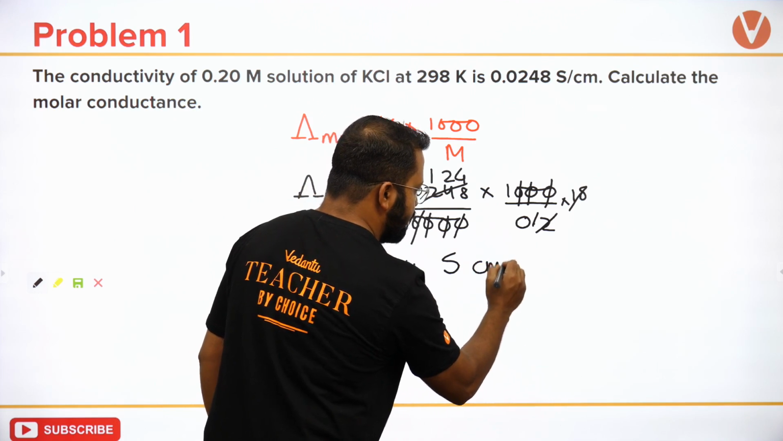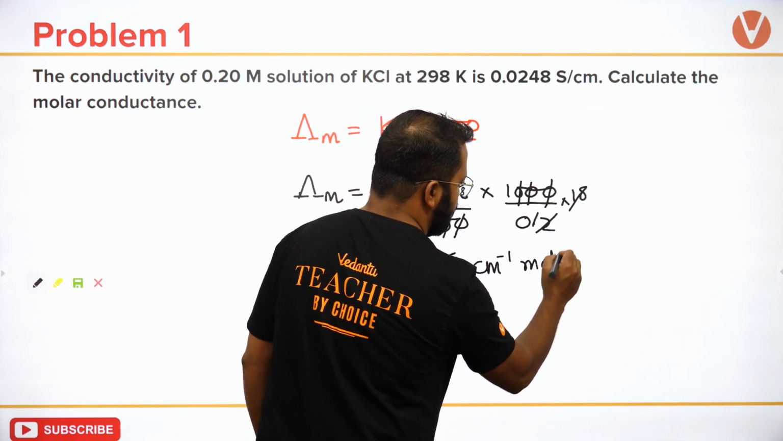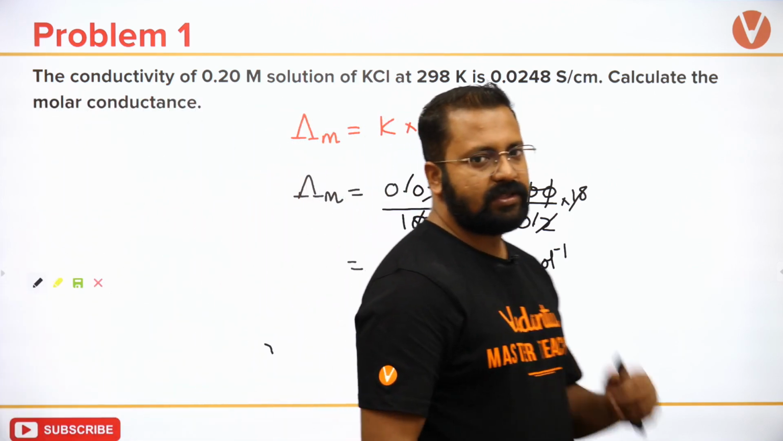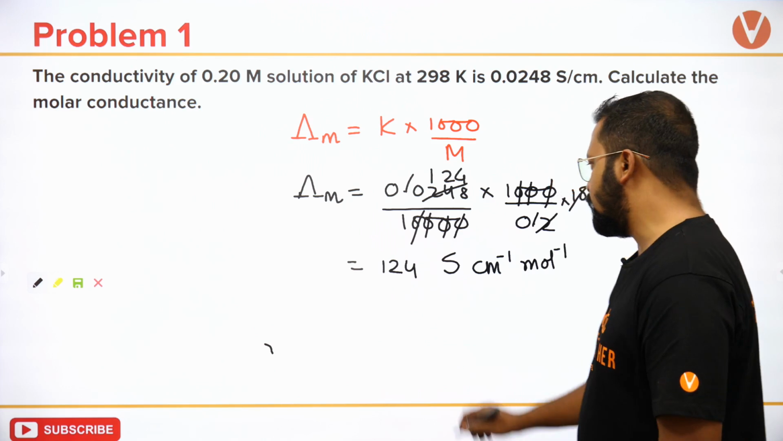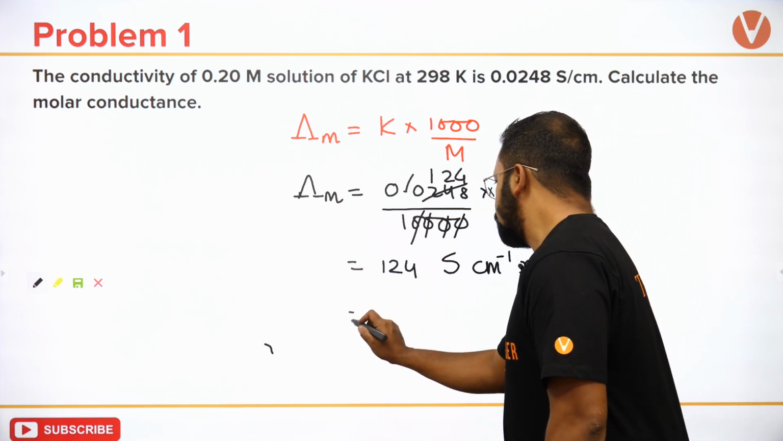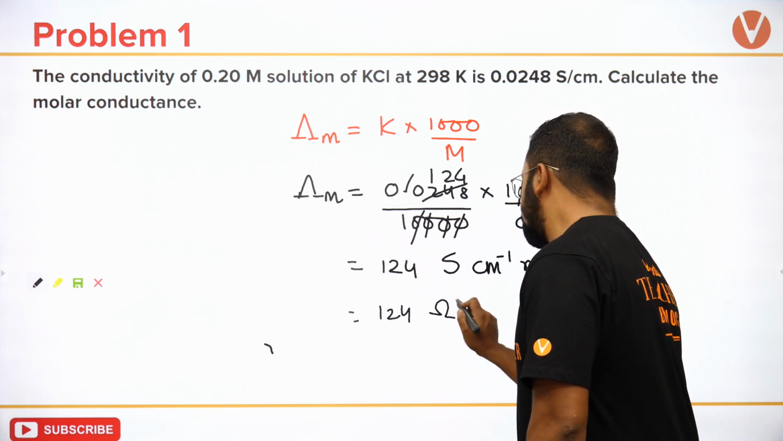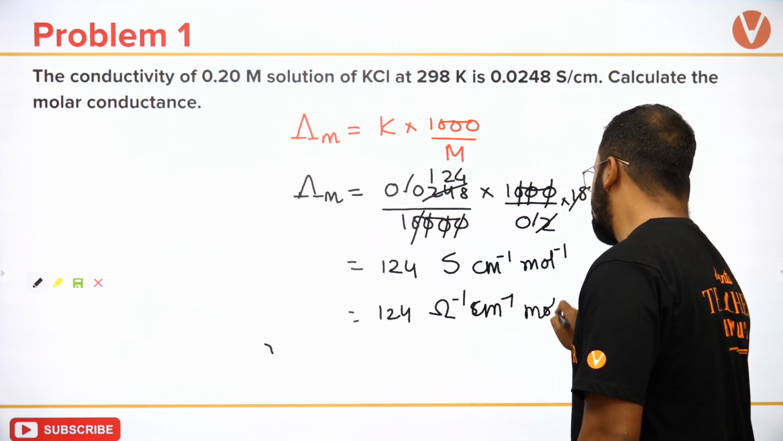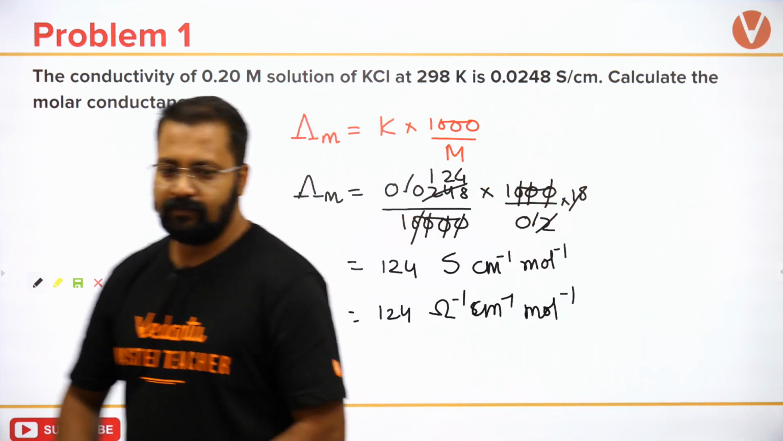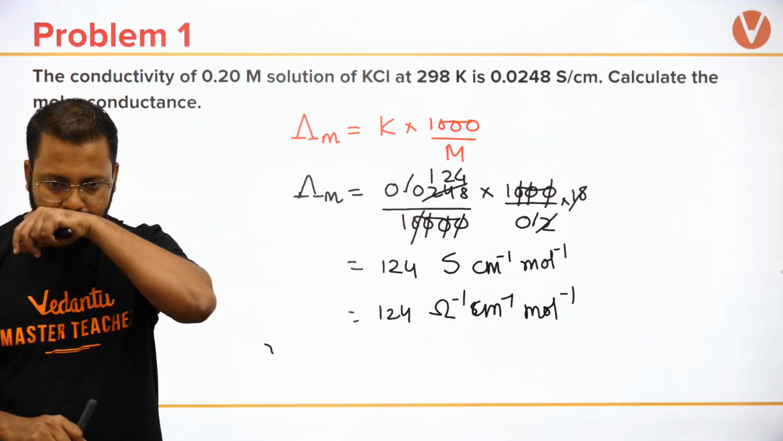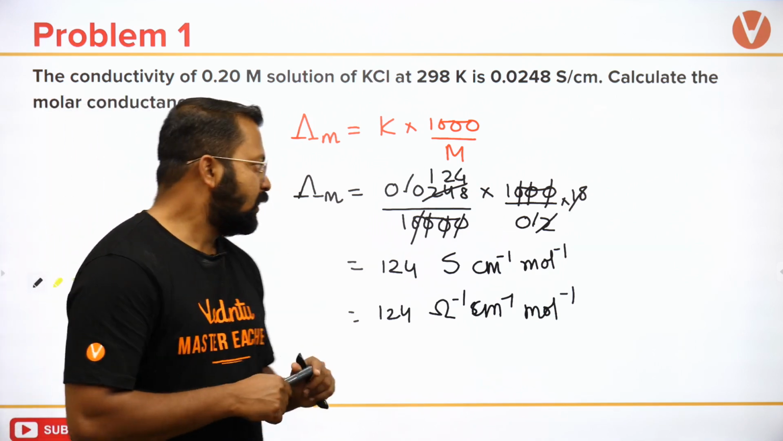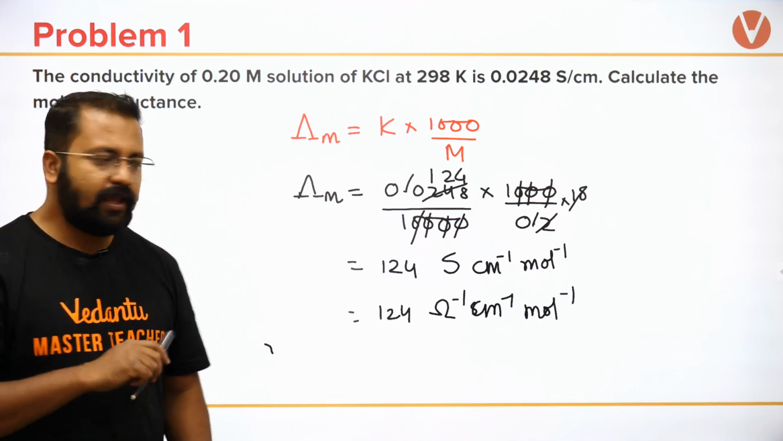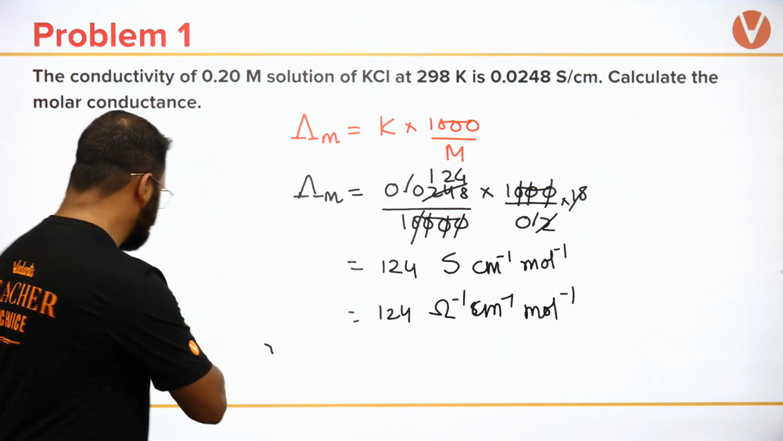Siemens centimeter inverse mole inverse. 124 Siemens centimeter inverse mole inverse. This can also be written as 124 ohm inverse cm inverse mole inverse. ठीक है? Clear? So lovely. So let's move on to the next question.